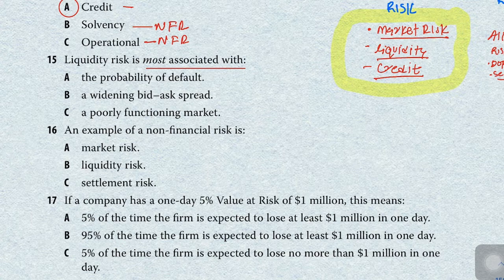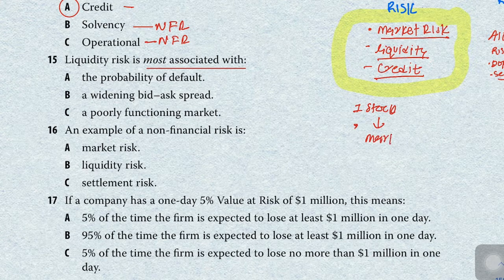Okay, what is liquidity? Basically, if I talk about one particular stock, how liquid is it in the market, like how much buying or selling activity for that particular stock is going on in the market. If there is less activity in that particular stock, then there will be lower liquidity. So liquidity is most likely associated with widening of the bid and ask spread. If there is less trading of the stock, then there will be a higher bid and ask spread.